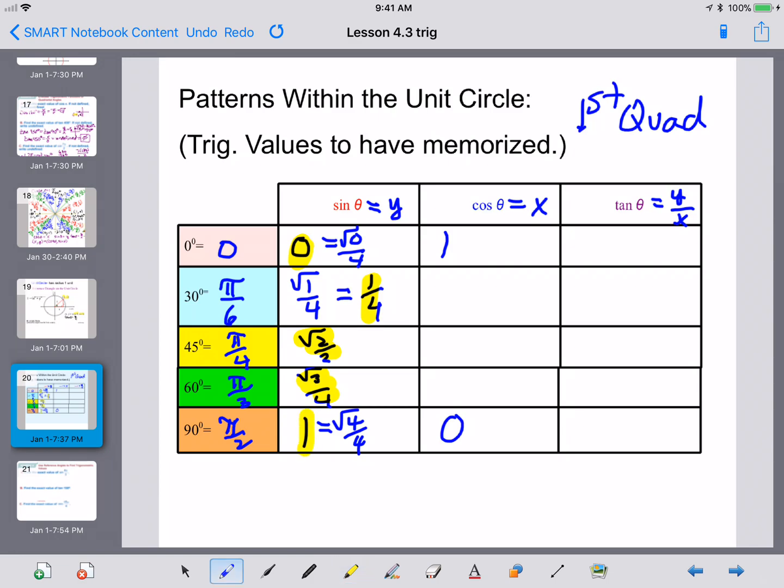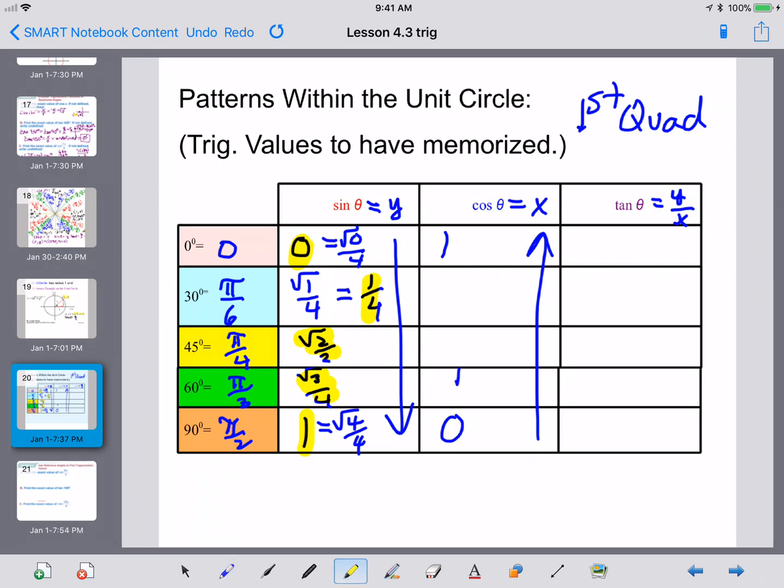Okay? Now that you have that pattern, you just want to turn it around for the cosine. Just so where the sine goes 0 to 1, the cosine goes 1 to 0, so it's backwards. So now that you've done the work for the sine column, just turn the column upside down. And so that's 0.